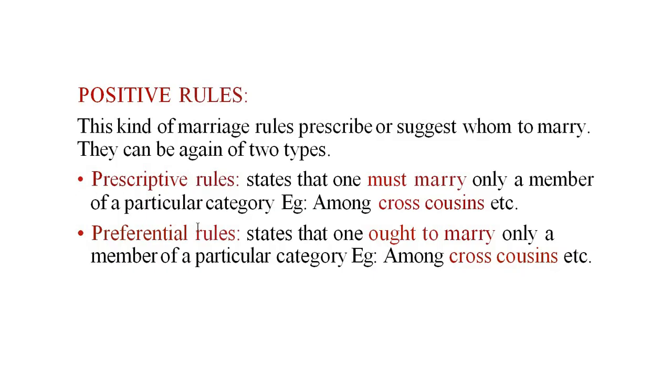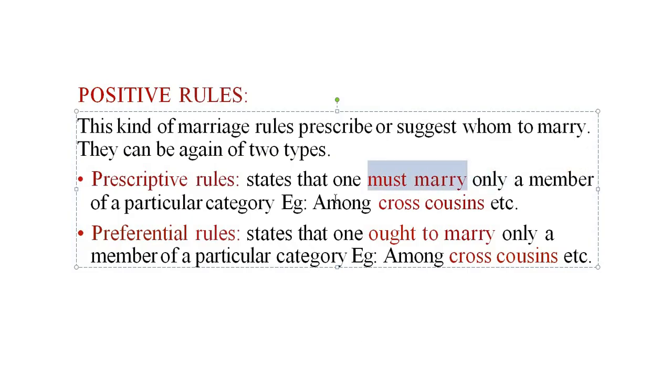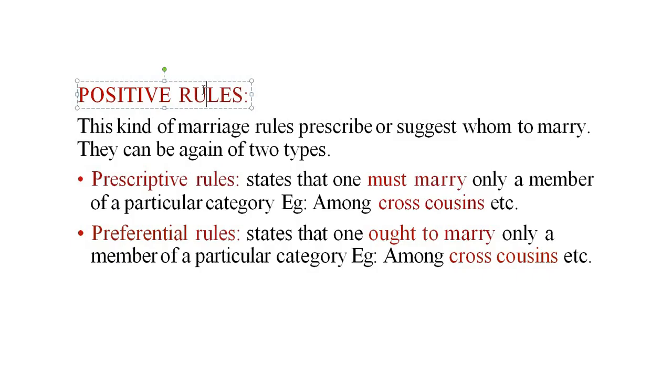So these are known as prescriptive. Next are preferential rules, which state that one ought to marry only a member of a particular category. Preferential is again a positive rule, but it is much stricter about whom to marry. One should marry only from a particular category. Okay, ought to marry. In prescriptive it is must marry. It should be marriage within the caste only. Suppose there is a Brahman man, he should marry within the Brahman only. In Brahman there are some Jats as well, the Rajputs as well. So these kinds of things as well.